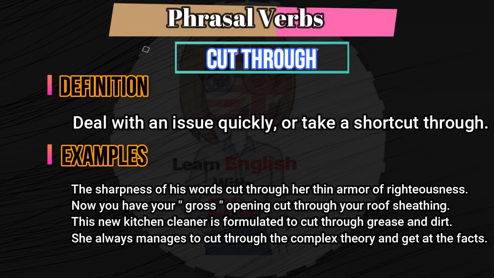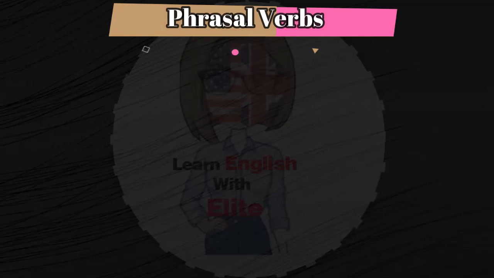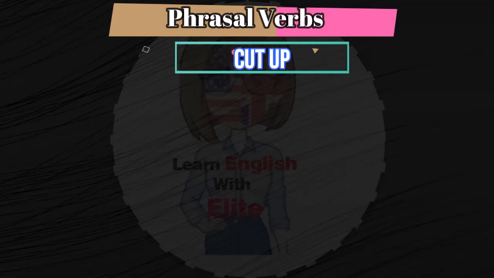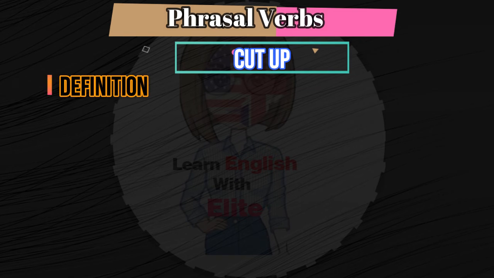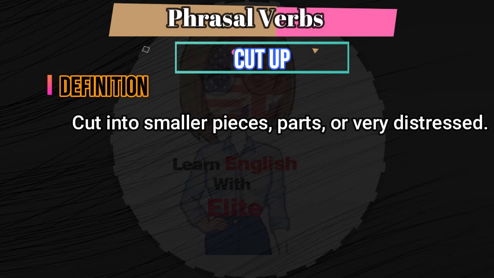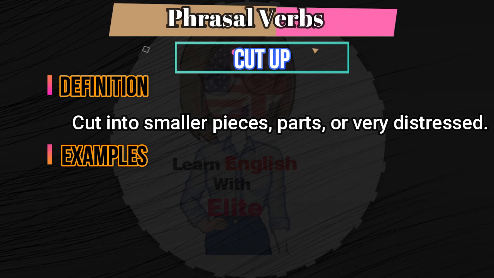Now let me define the next phrasal verb of cut. Cut up. The definition of cut up is: cut into smaller pieces, parts, or very distressed. Now let me show the example of cut up phrasal verb in sentences.